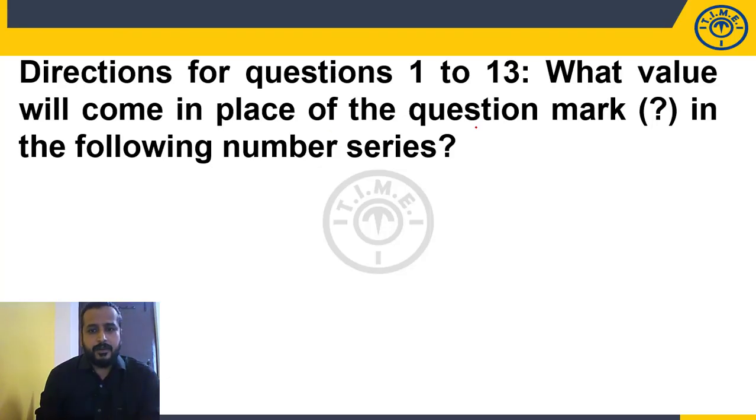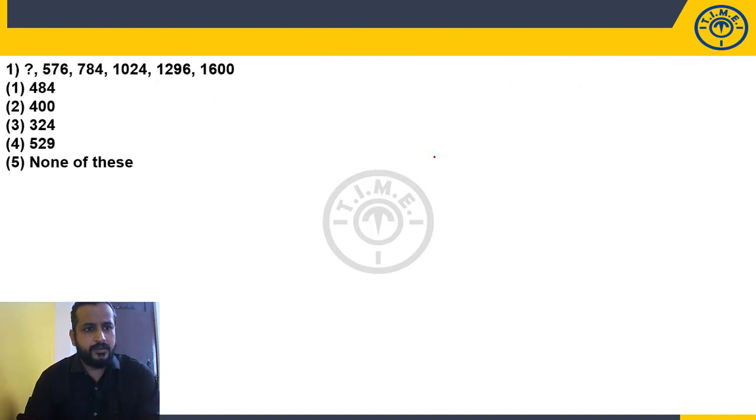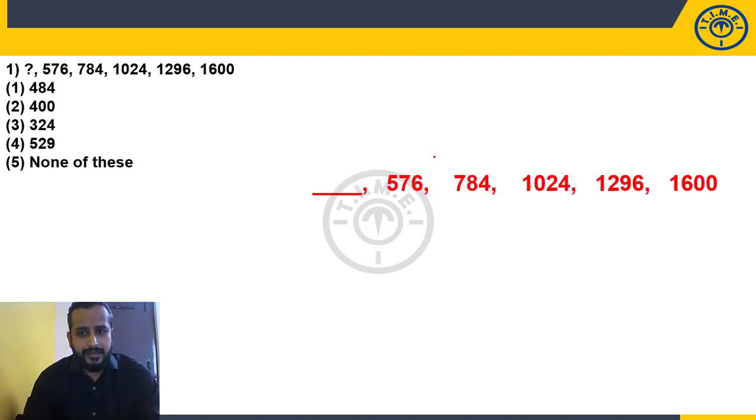What value will come in the place of question mark in the following number series? Finding the next number in the series or finding the missing number in the series. Now, see the question number 1. 576, 784, 1024, 1296, 1600. Are these numbers themselves following any specific pattern? Look at these numbers and tell me. I can see the pattern.